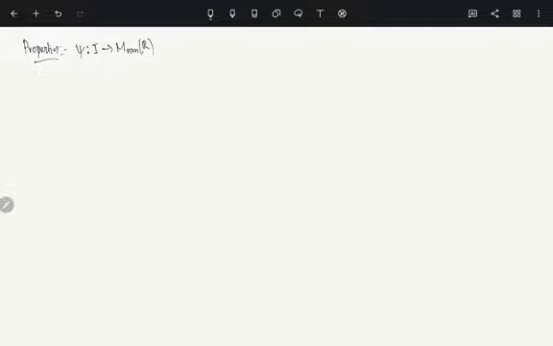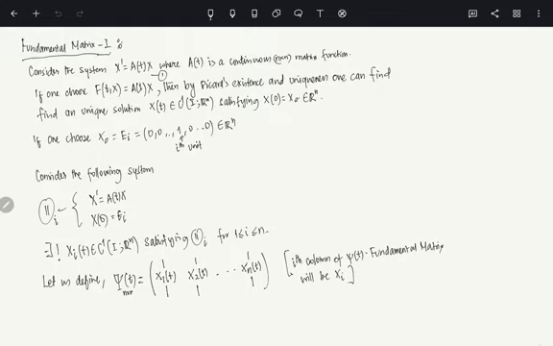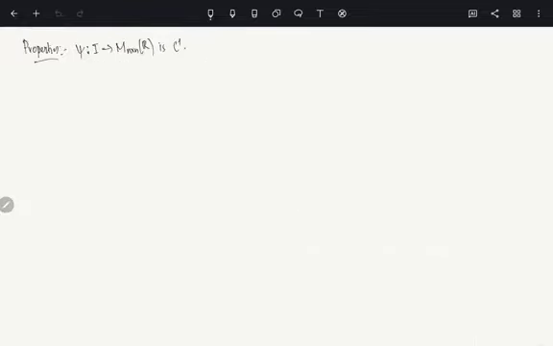So phi is C1. It is at least continuously differentiable. Why is it C1? Because you do realize that every component of it is continuously differentiable. So basically phi is continuously differentiable. Right. Now this is the first property which we know.